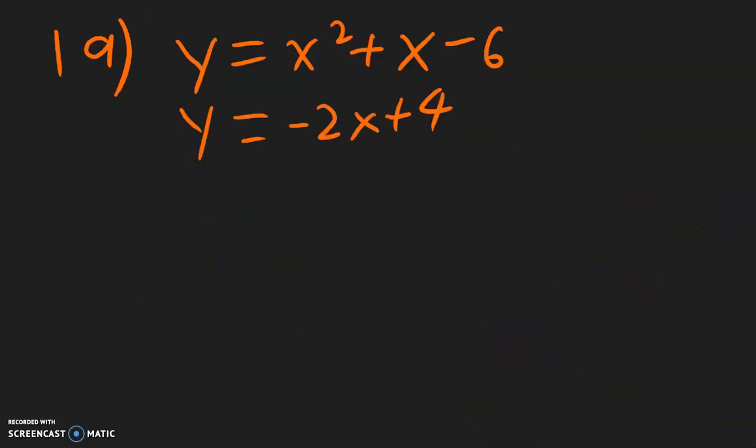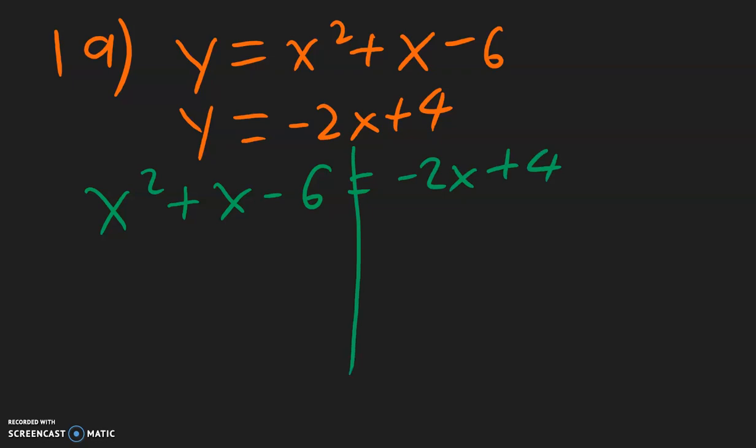For number 19, we want to solve this system of equations. The first one is quadratic and the second one is linear. What you want to do first is set these two equations equal to each other because they're both equal to y. So you get x squared plus x minus 6 is equal to negative 2x plus 4. Now, in order to solve by factoring, we want to have a 0 on the right side. So negative 2x comes over here and becomes a positive 2x, and positive 4 comes over here and becomes a negative 4.